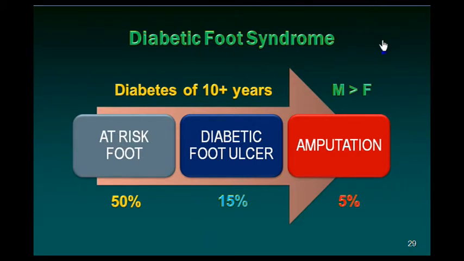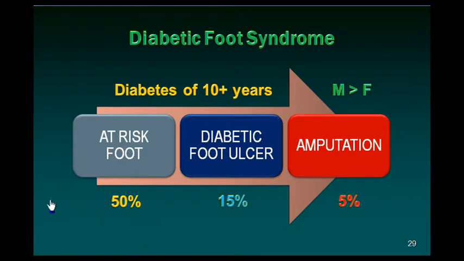As we have already seen, diabetic foot syndrome does not develop in one day. It takes years. Over a period of 10 years, around 50% of the people have at risk feet, and over a period of 10 years, 15% of them develop diabetic foot ulcers.